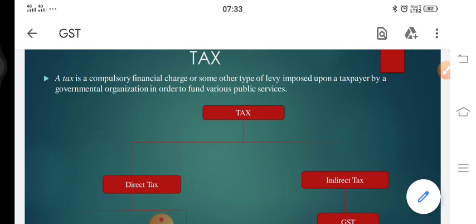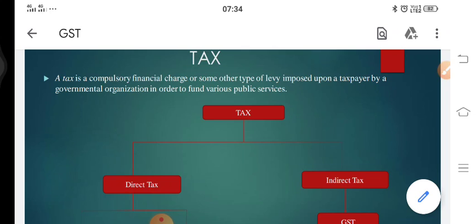The second one is indirect tax, which is not paid directly by the taxpayer to the government, rather it is paid indirectly. The best example: indirect tax is something that is wrapped in the price of a commodity. Your generation loves to have pizza. If you want to have pizza, you'll go to a pizza shop and buy a pizza.